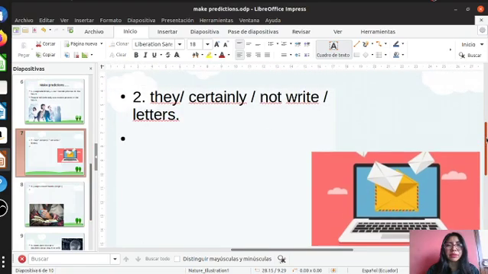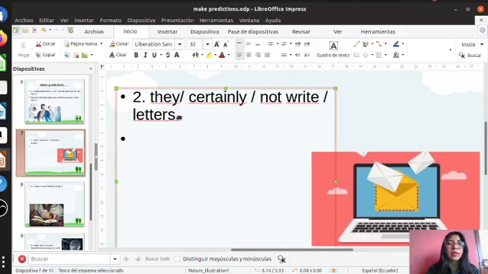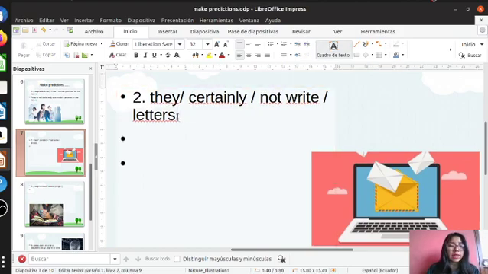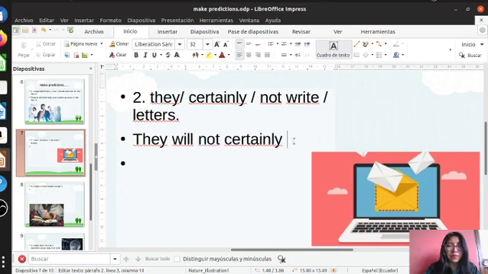Pay attention here. They certainly not write letters. In that part, it is the same. I am going to use certainly because I am sure that my prediction is going to happen. They will certainly, in this case that is negative, so they will not write letters.